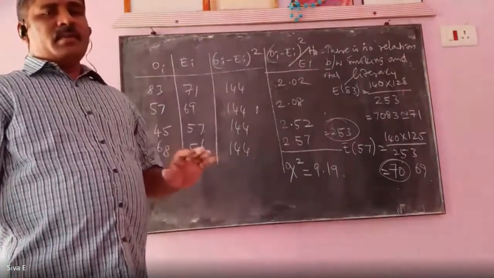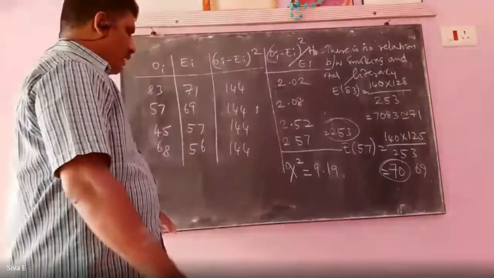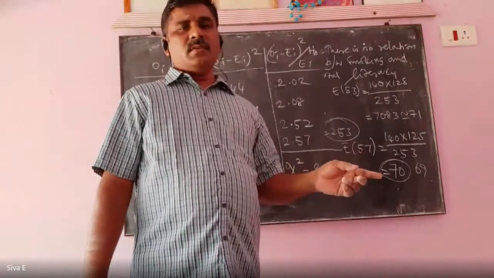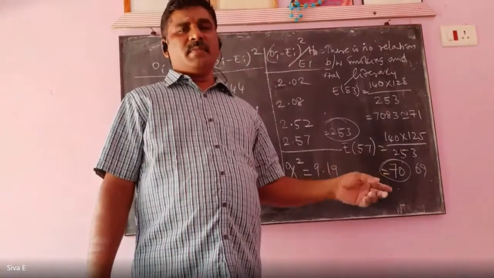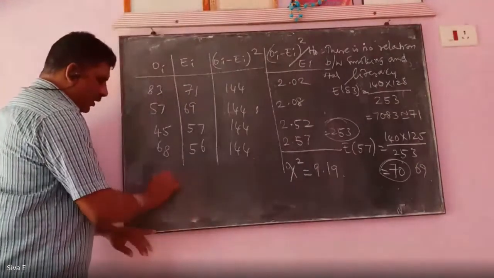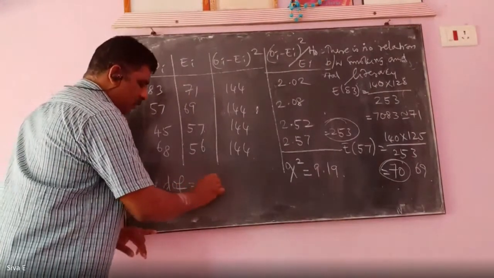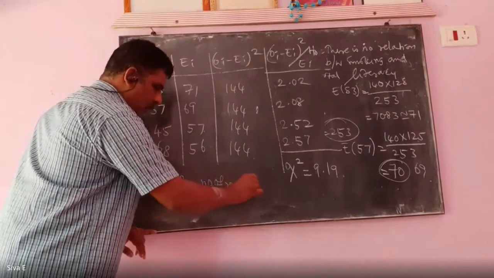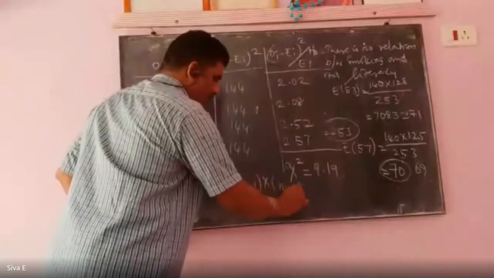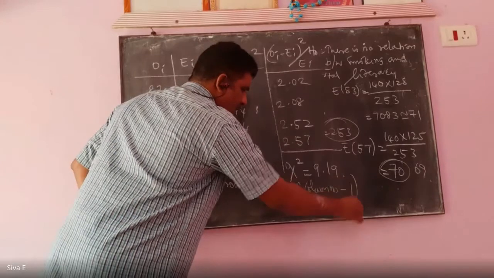Degrees of freedom is very important for the independence of attributes. For the goodness of fit, nu equal to n minus 1. For the independence of attributes, write as a note: degrees of freedom equal to number of rows minus 1 into number of columns minus 1.